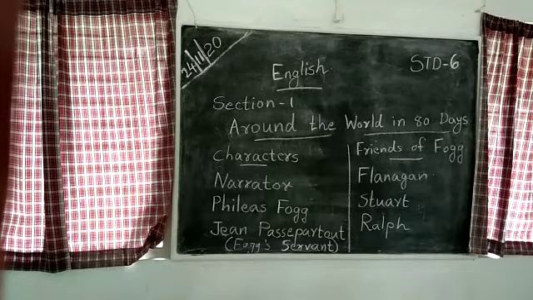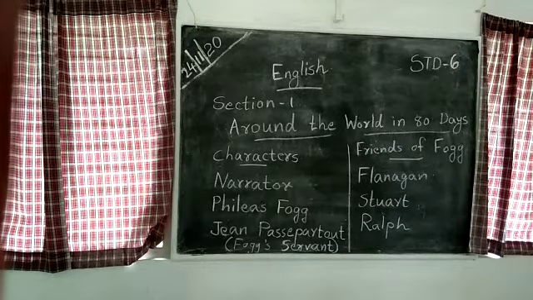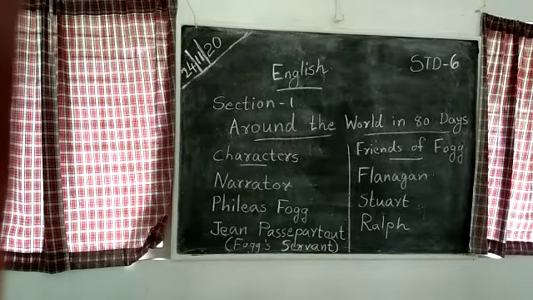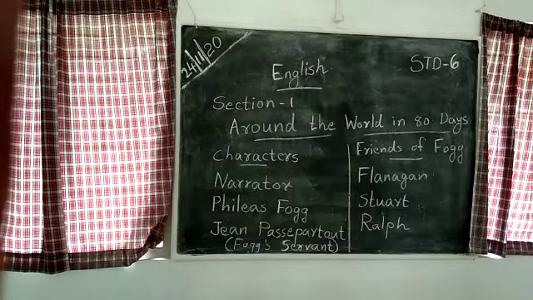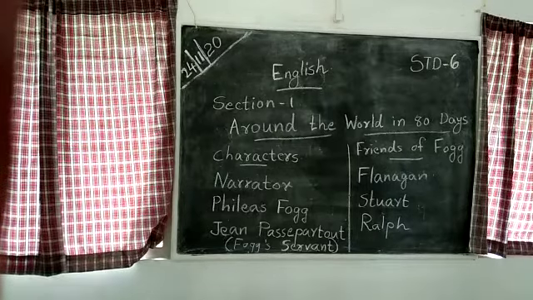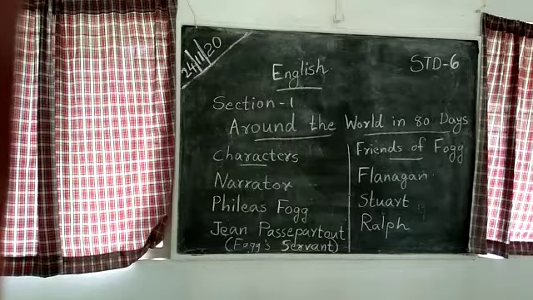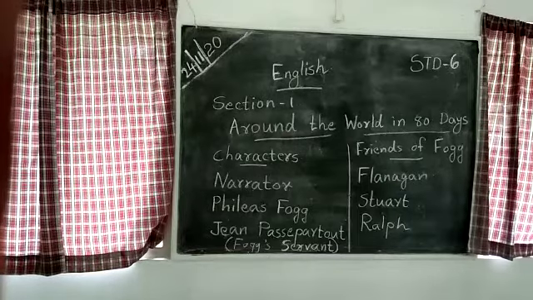Here is an opening portion of a popular story. After reading, you may want to read the rest of this story from the library or the internet. The main characters are Phileas Fogg, Jean Passepartout, and Fogg's friends Flanagan, Stuart and Ralph. Let's start our play. Narrator.